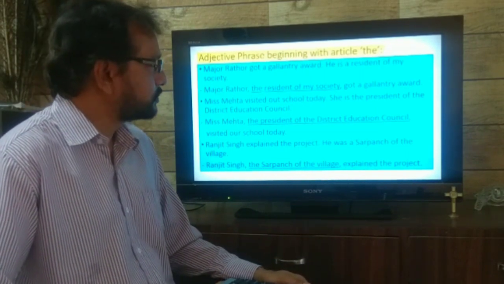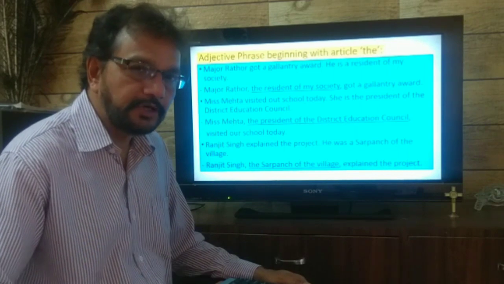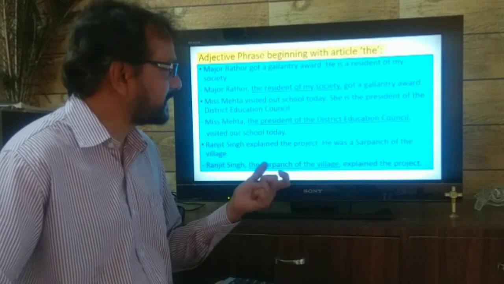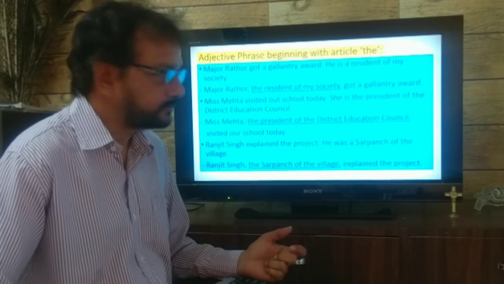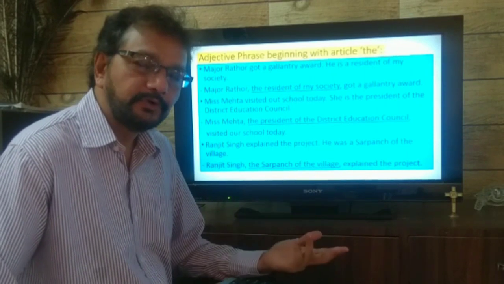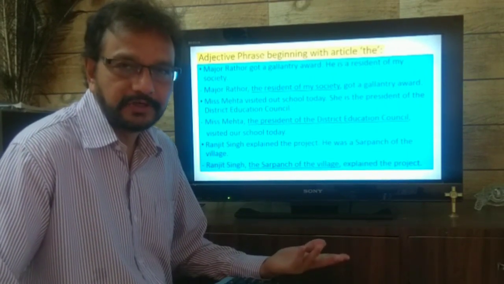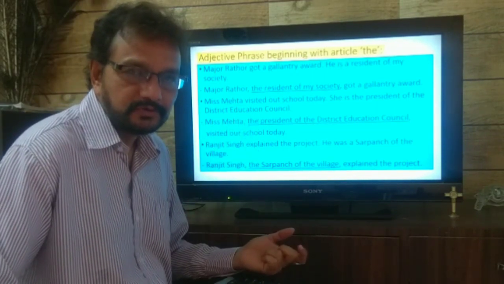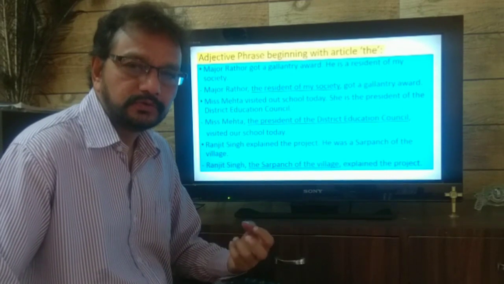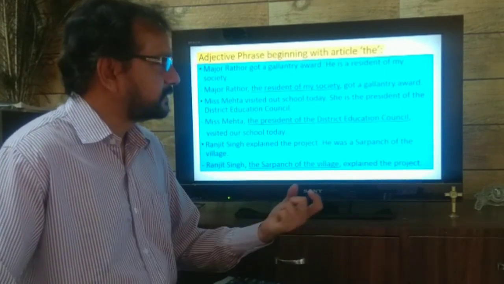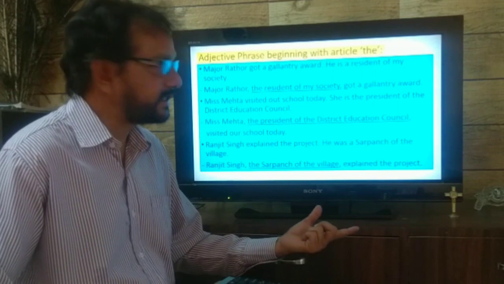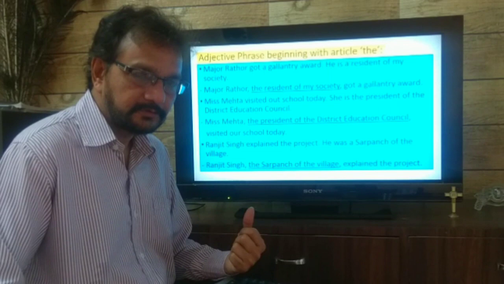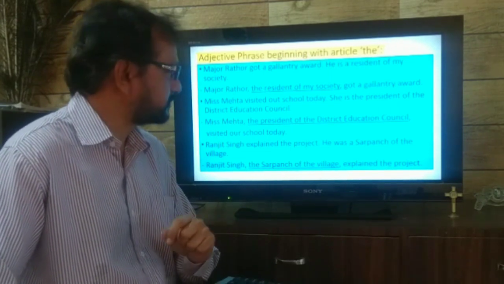Major Rathore got a gallantry award. Now you know what is the meaning of gallantry? Yes, bravery award. Major Rathore got a gallantry award. There can be many Major Rathores, and I am only saying the surname here. So I want to tell you about a particular person. I will have to add one more sentence. He is a resident of my society. So I am talking about a particular person, Major Rathore.